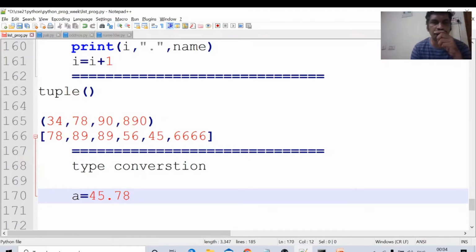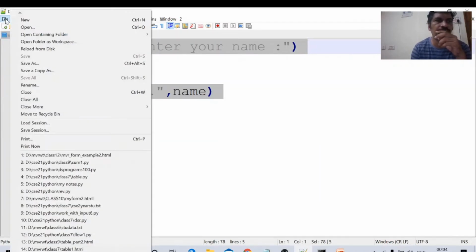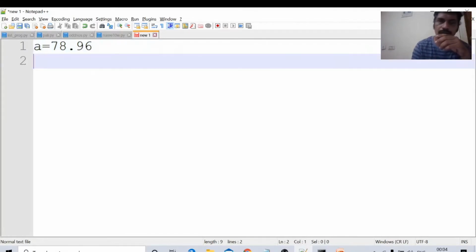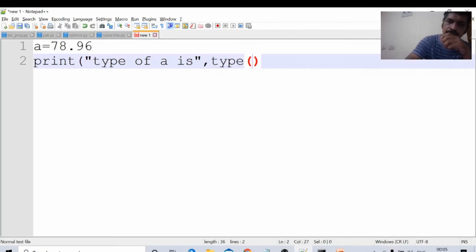What is the type of a? Type of a is float. I am creating a new file. a equal to 78.96. How to print the type of the variable a? Print, type of a is, comma, the type function is used: print type of a.